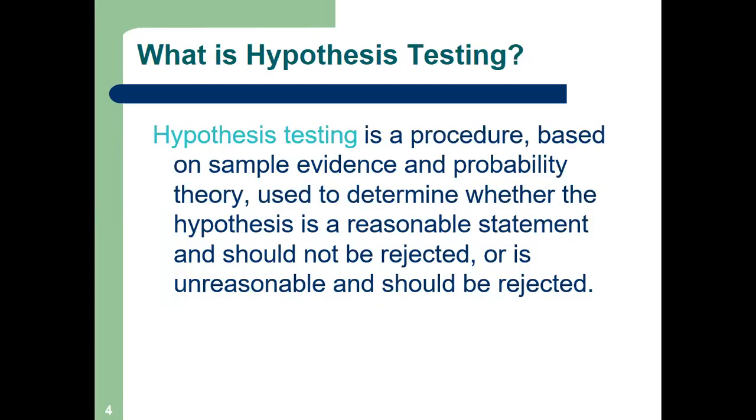Any query, please ask now. Is it clear what is hypothesis and what is hypothesis testing?